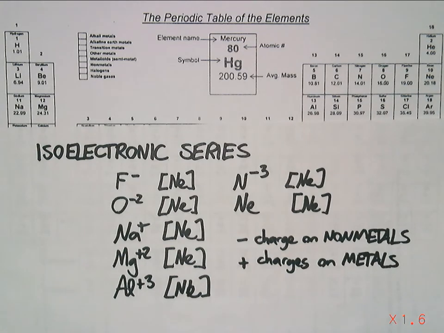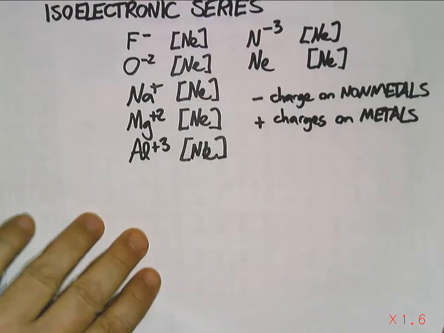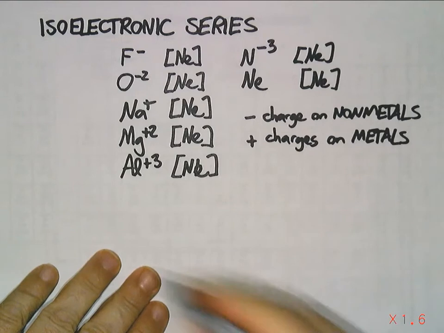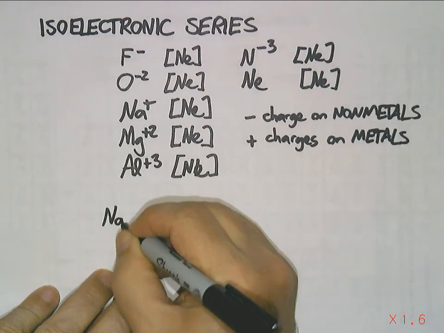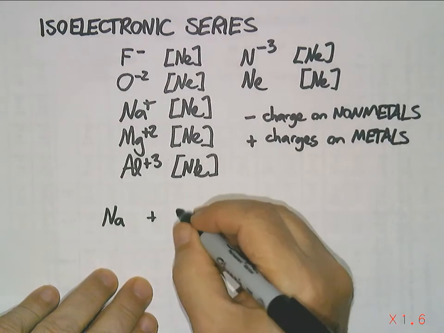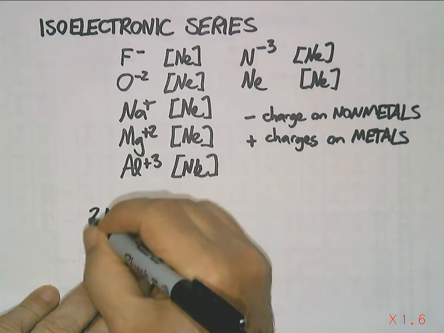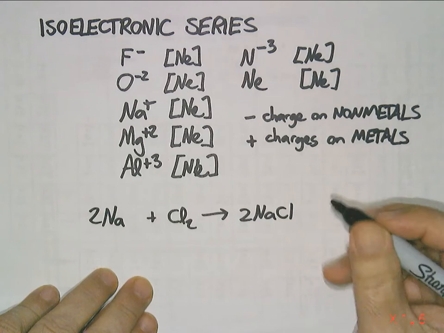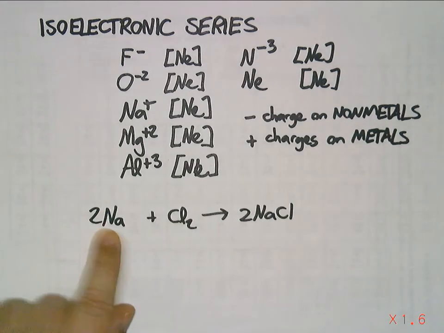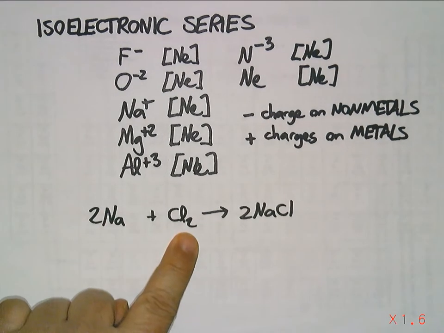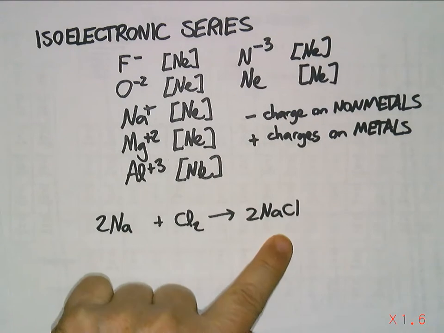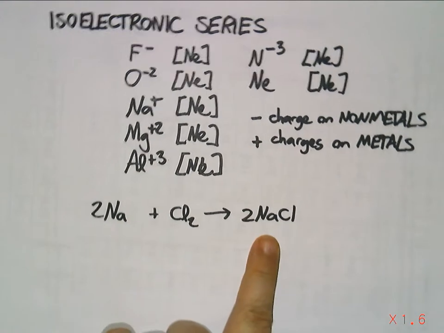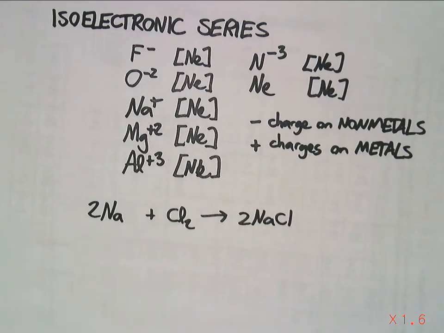For example, let's see if we can understand this reaction. Sodium metal comes together with chlorine gas to make sodium chloride, which is completely unlike the two things it started from.